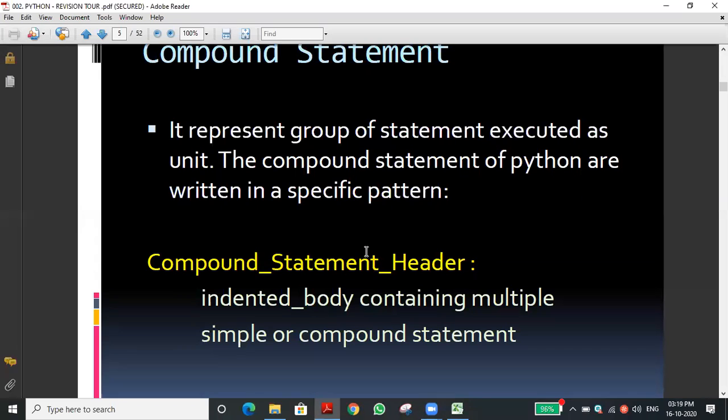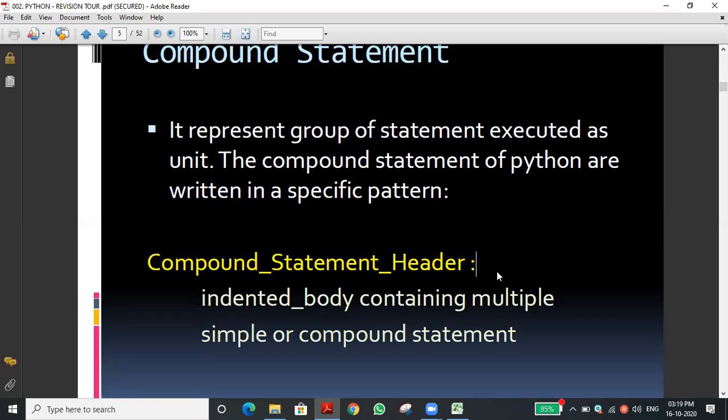It may be a condition, as we have seen. Then it should be followed by a colon, the double dot, which we call a colon.